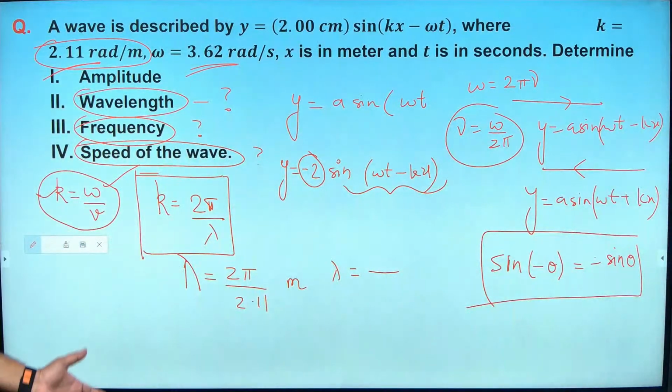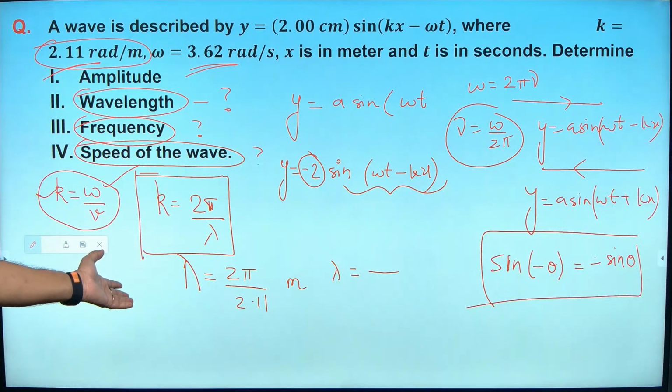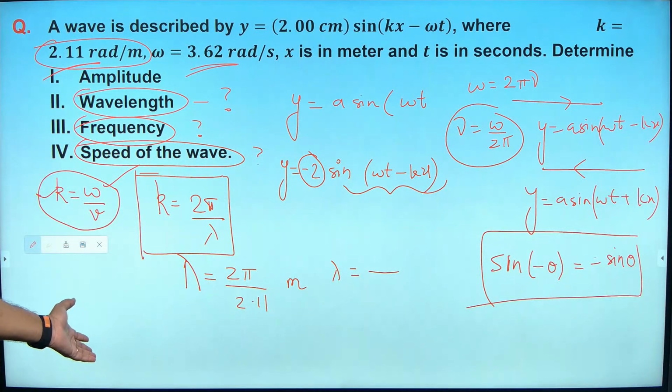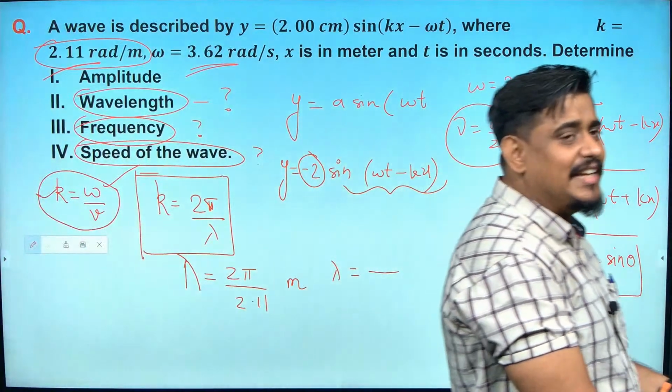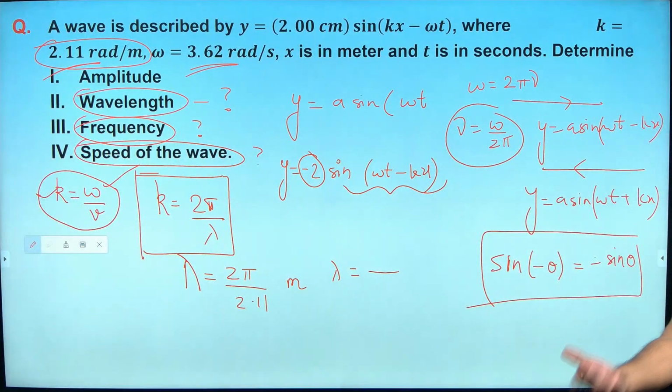Is it clear to you? Very basic question. Very, very basic question. Nothing is there in this question. They are asking you to find amplitude, wavelength, frequency, speed. They gave everything in the question itself. It's like giving 3 marks free of cost to you. Enjoy your day. That is what this question is.